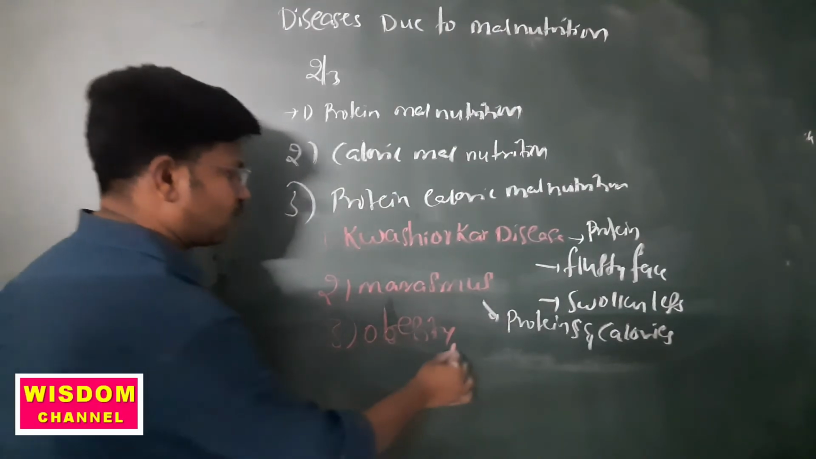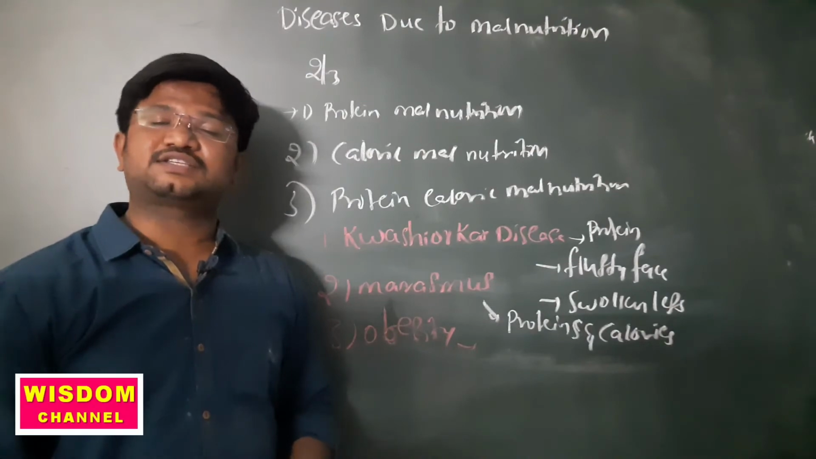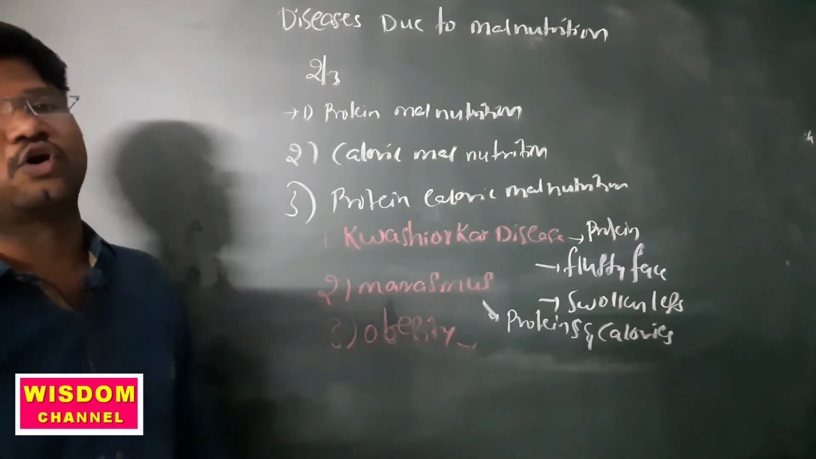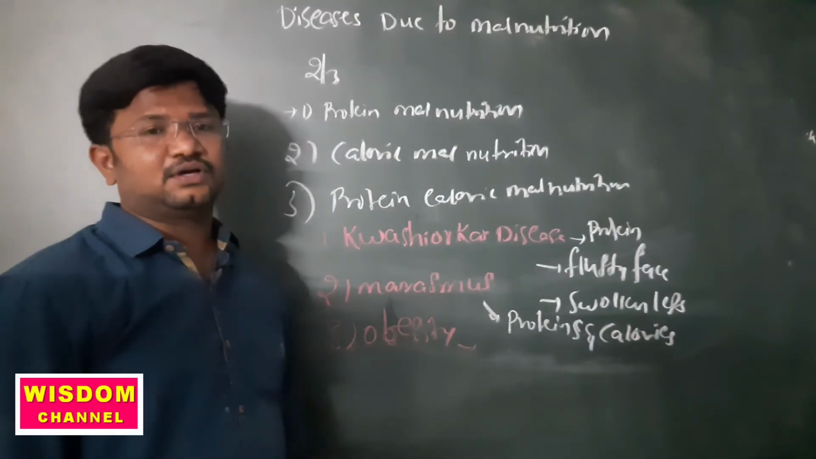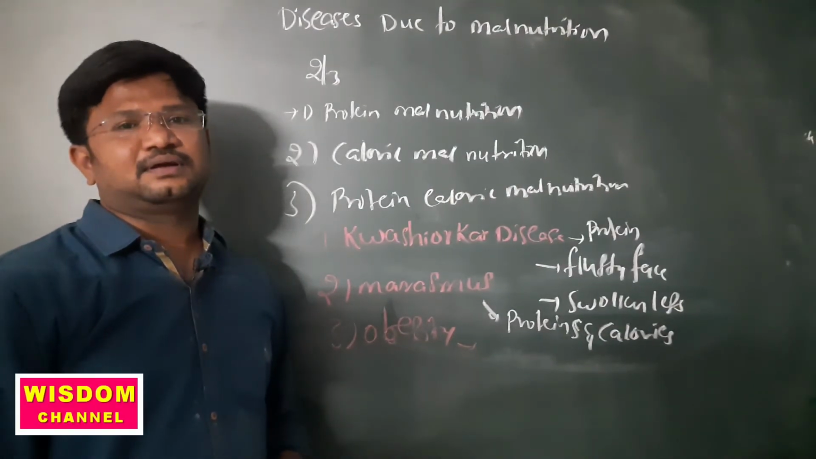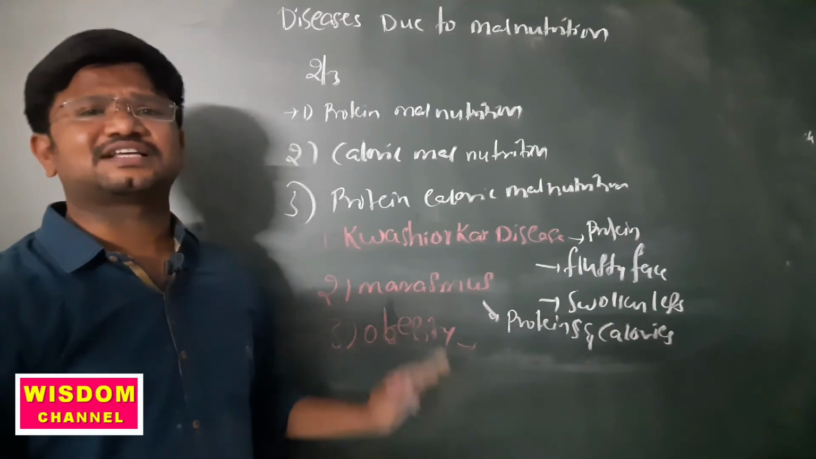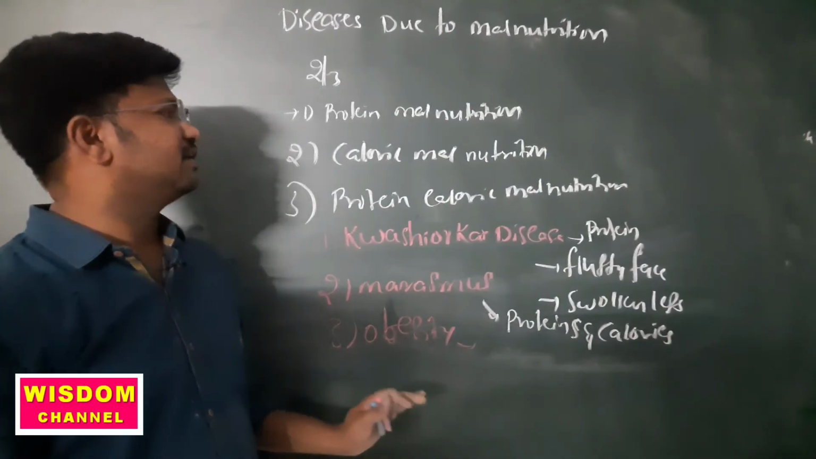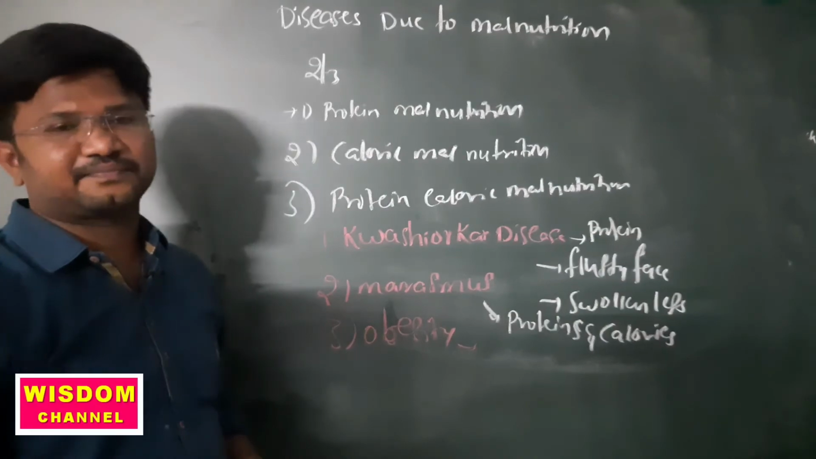The third one is obesity. Those who take an excess amount of food into their bodies are affected by obesity. What symptoms do we find in this? Cardiovascular problems, renal damage problems, and being unable to walk. These are the symptoms of obesity. And this is briefly about malnutrition.